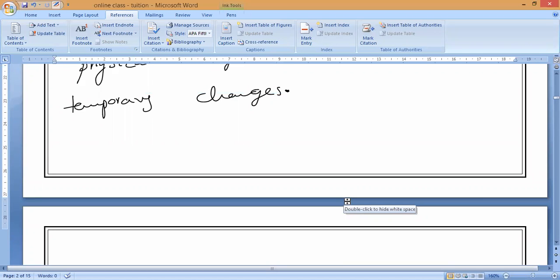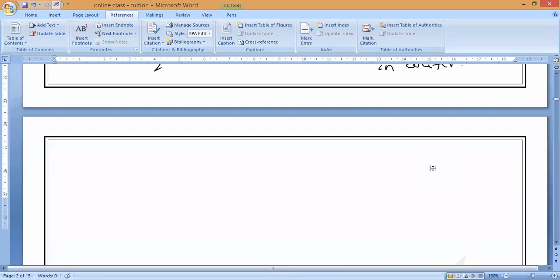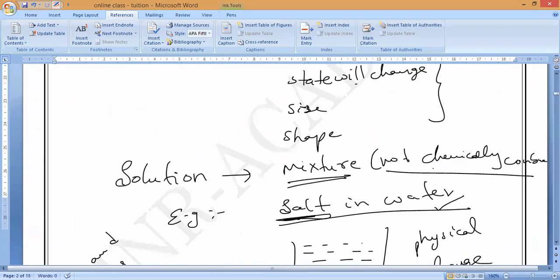Do you understand, Ra? Yes or no? Making soda water by dissolving which gas, Ra? CO2 gas, carbon dioxide, in water. So that is also called physical change only. So these are the examples of physical changes.